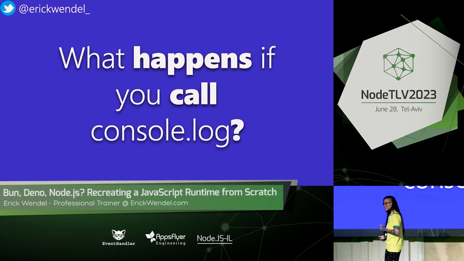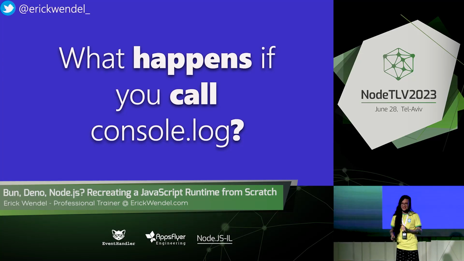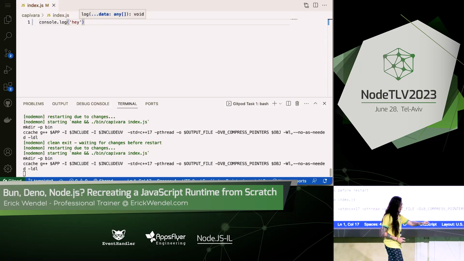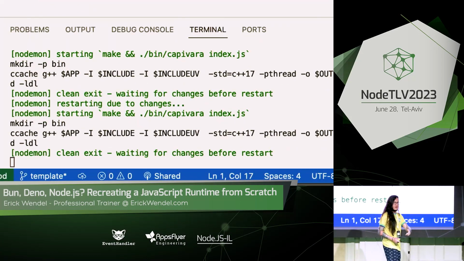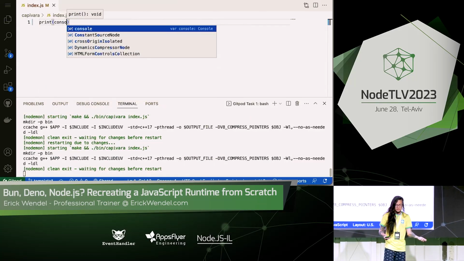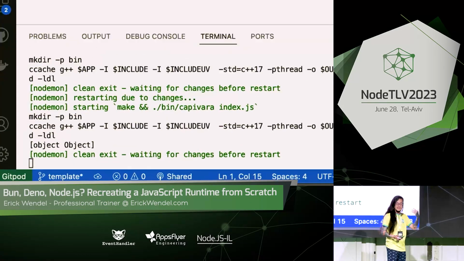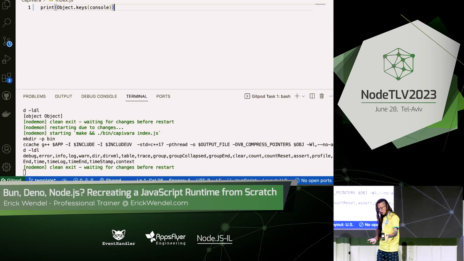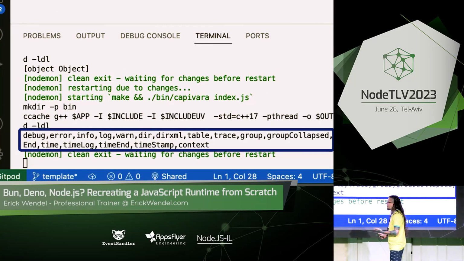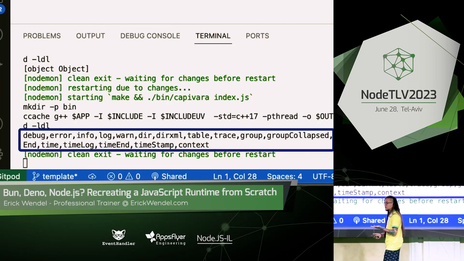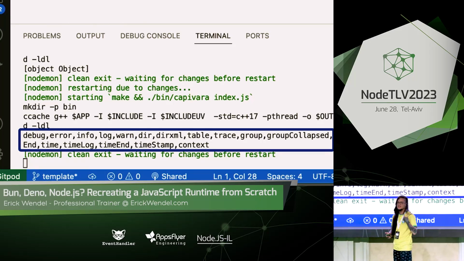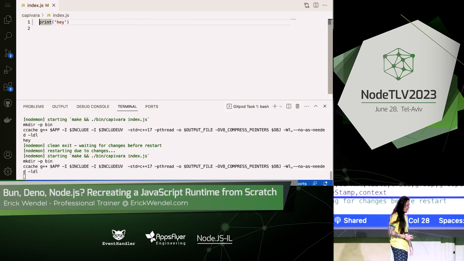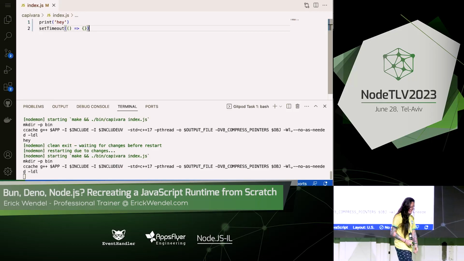What happens if you call console.log? Look how amazing this is. If you call console.log, there is no error. Well, console.log doesn't exist there, but there's no error. If I try printing what is the object, we're going to see that it's there. And we have all the keys. I have no idea why they are there if we cannot use them. I think it's just an interface so you can implement, because you're probably going to implement this as well. Well, setTimeout.